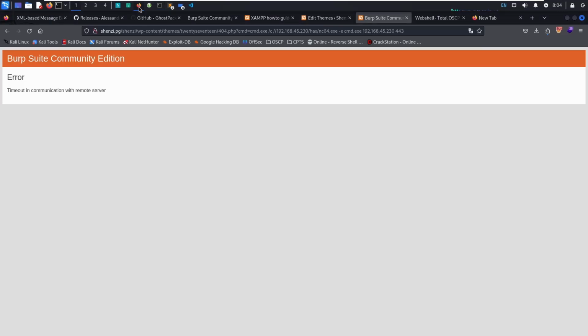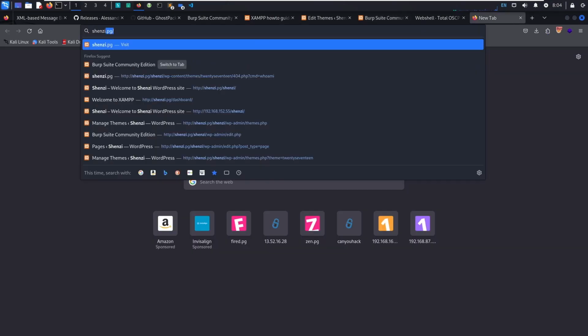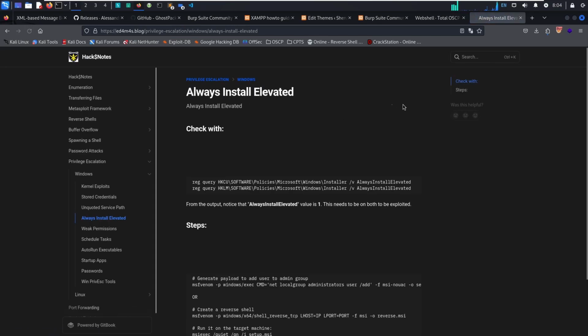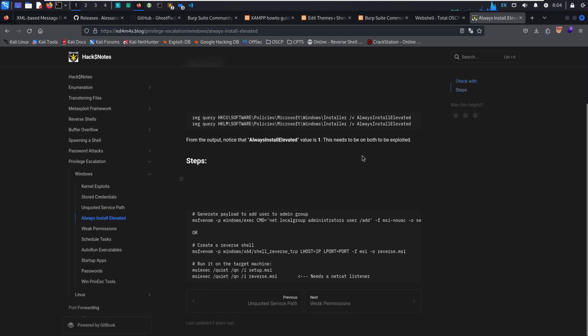So we need to figure out how we can exploit this AlwaysInstallElevated vulnerability or misconfiguration. Just by Googling it, this is one of the first results that showed up, and one of the options that we have is creating an MSI file with msfvenom.